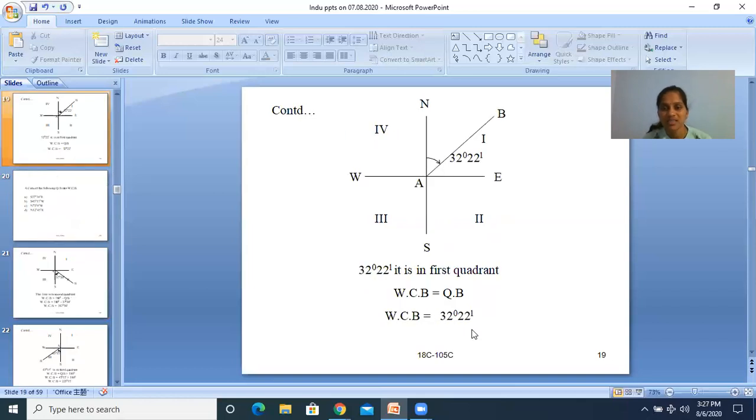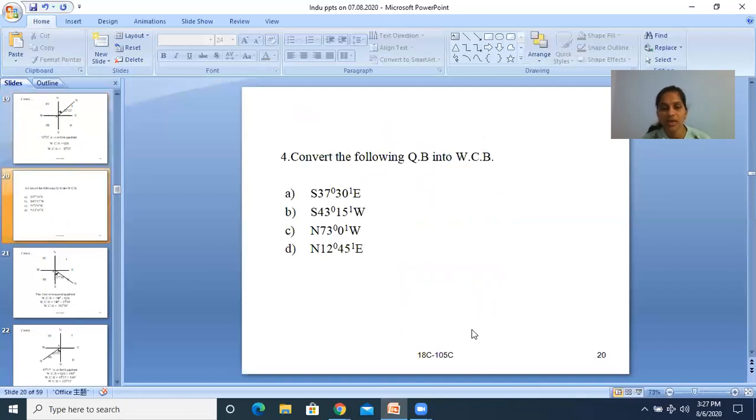And then northeast. Northeast is the first quadrant. The bearing is 32 degrees 22 minutes. It is in the first quadrant. WCB is equal to QB. There is no change in bearings, but you have to remove the quadrants. So WCB, simply you can write 32 degrees 22 minutes. So 32 degrees 22 minutes lies in the first quadrant. So the value is in between 0 degrees to 90 degrees, right? So then we will move to the fourth sum.